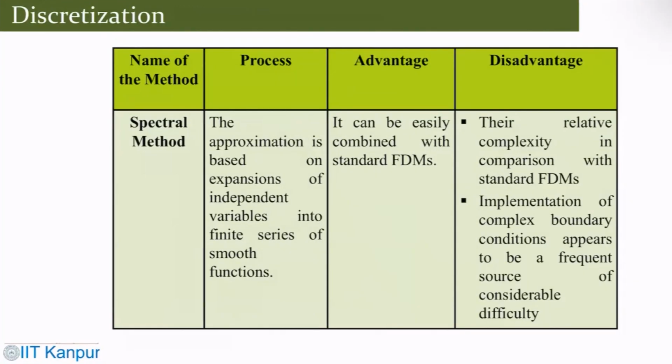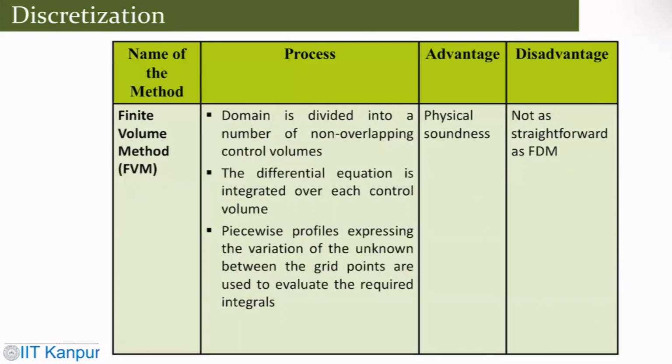The third one, spectral method. This again can be combined with FDMs and things like that, but it is relatively complex in comparison to standard FDMs. So implementation of complex boundary conditions could be difficult in the spectral method. That's why it's not quite popular for a wide range of fluid flow problems. Whereas the finite volume method has physical soundness, not as straightforward as FDM, but it can capture any realistic geometry.